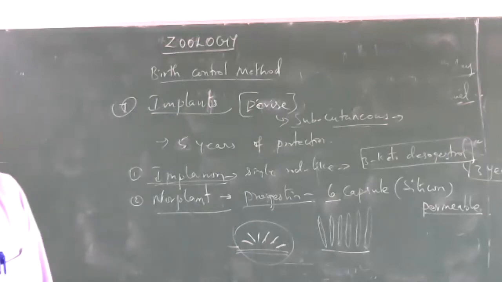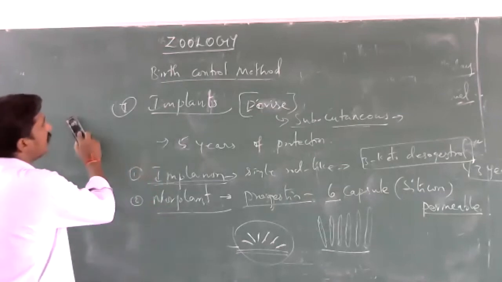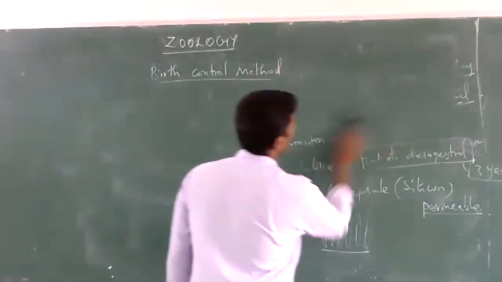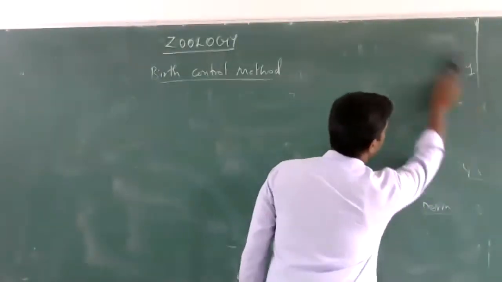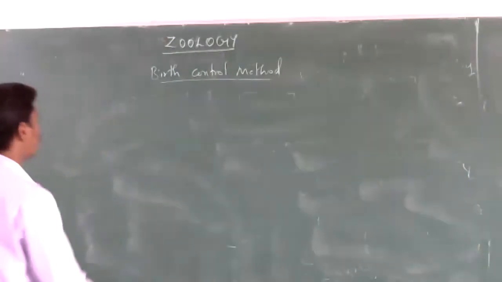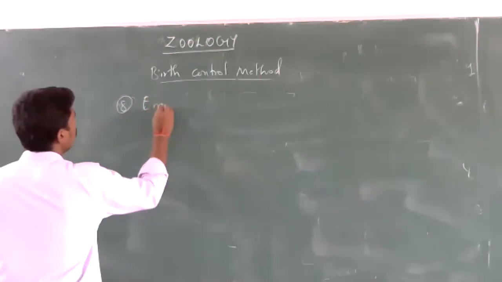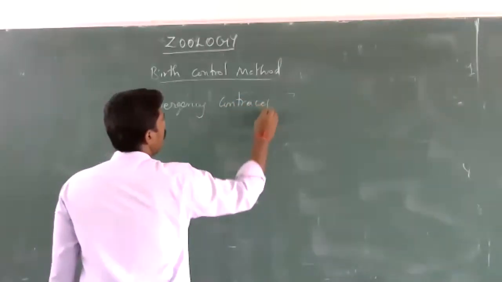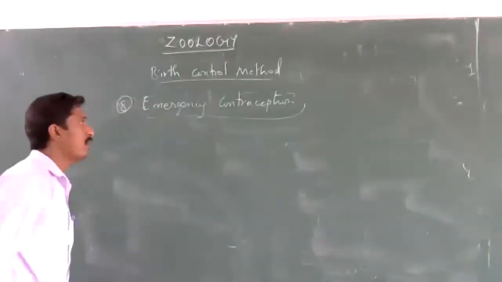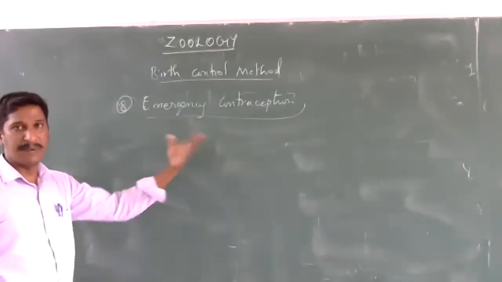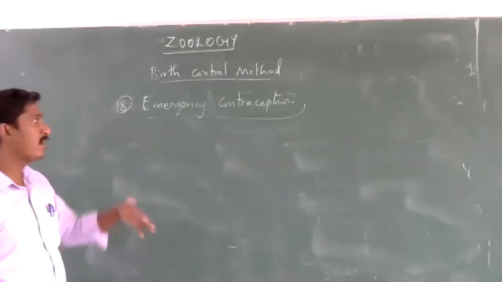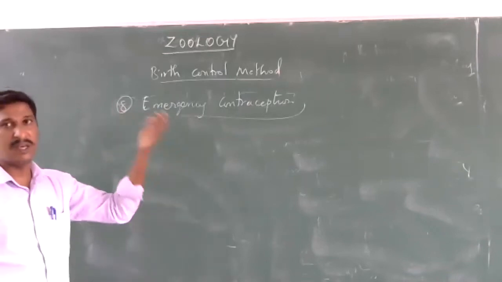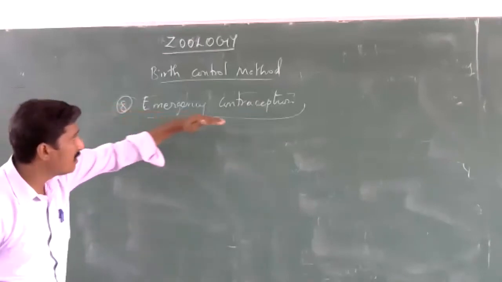Next we are going to see emergency contraception.